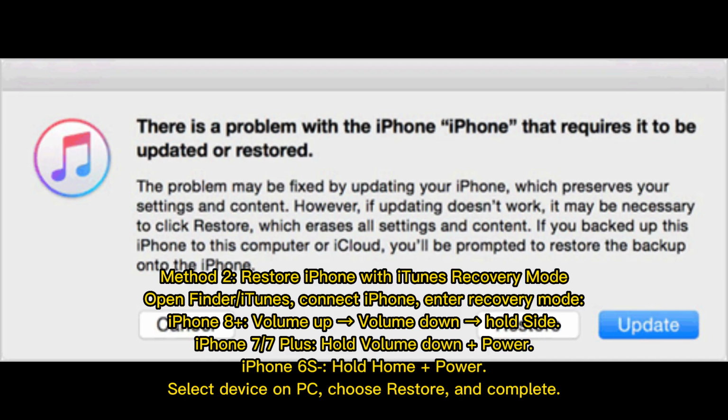Method 2. Restore iPhone with iTunes Recovery Mode. Open Finder or iTunes. Connect iPhone and enter Recovery Mode. iPhone 8 Plus: volume up, volume down, hold side. iPhone 7 Plus: hold volume down plus power. iPhone 6s: hold home plus power. Select device on PC. Choose Restore and complete.